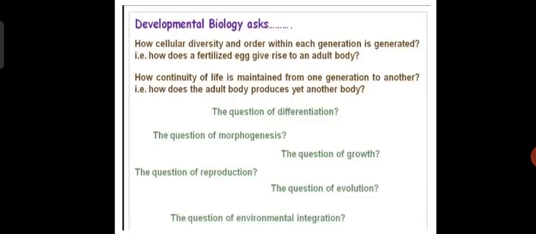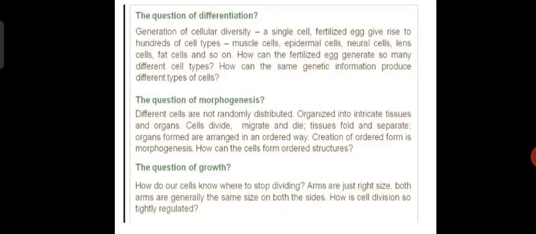When all these questions arise in developmental biology, when you study it in detail, then we will get the answers to all these questions. But first we have to understand what these questions are. First we come to the questions of differentiation. What is differentiation? Differentiation is the specialization of different cells to different functions. It brings about a definite and specialized function for the various organ rudiments.